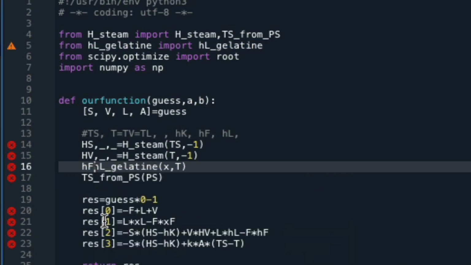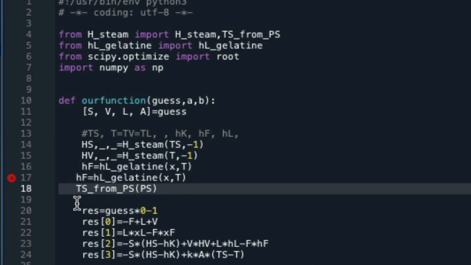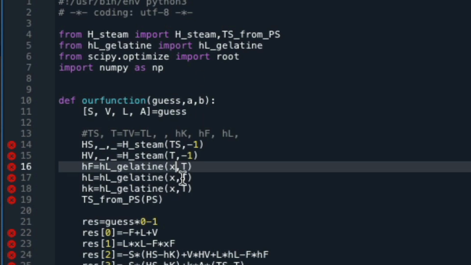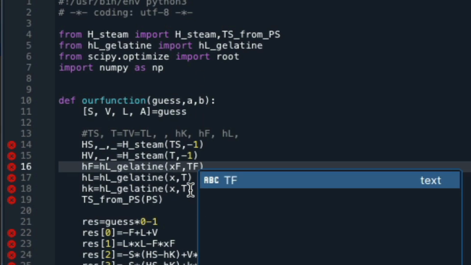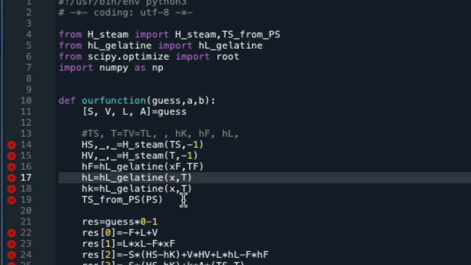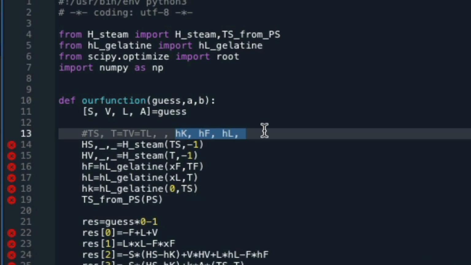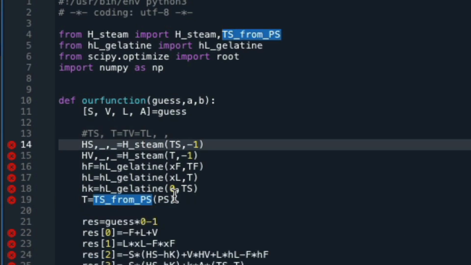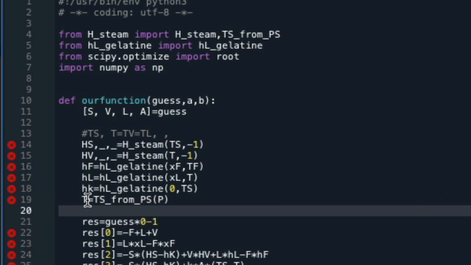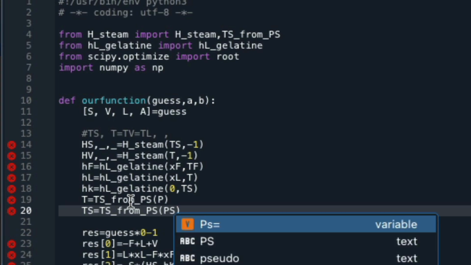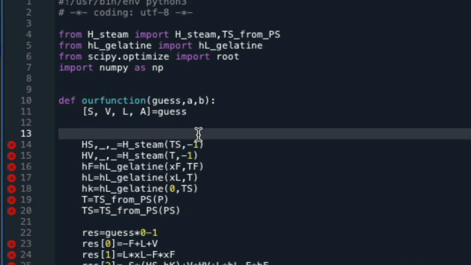For the routine HL gelatin, we need to calculate HF, HL and HK. So let's make 3 copies. For HF, the arguments should be XF and TF. For HL, it should be XL and T. And finally for HK, it should be 0 as the weight fraction and Ts as the temperature. That's HF, HL and HK done. The only dependent variables left to calculate are now Ts and T. For T we use the pressure P and for Ts the pressure PS. That's all the dependent variables done.